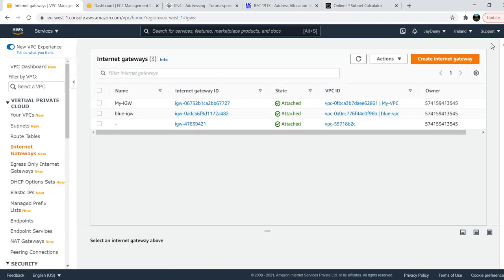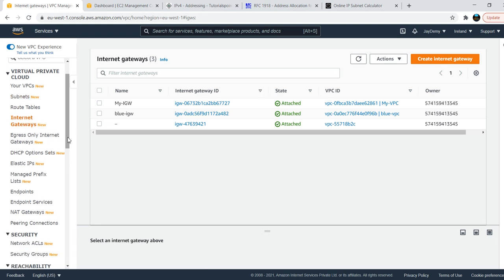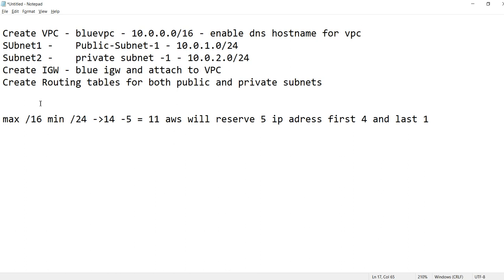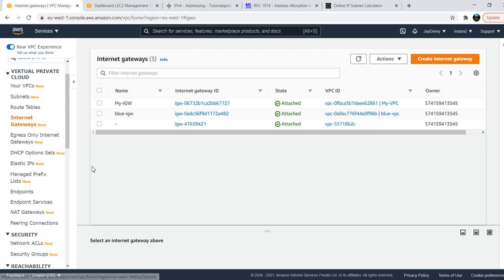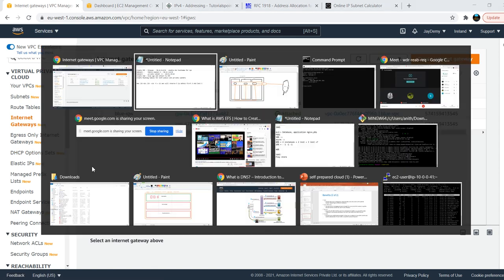Okay, now I have attached this one. Now what else we need to do? Create IGW, create routing table for both public and private. So first we will create a routing table and we will tell.